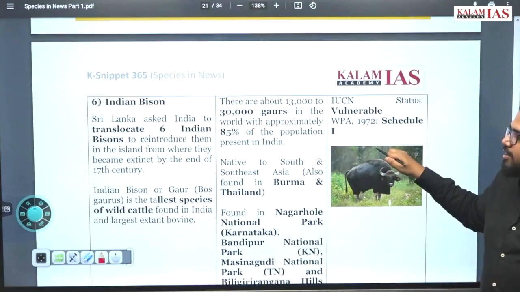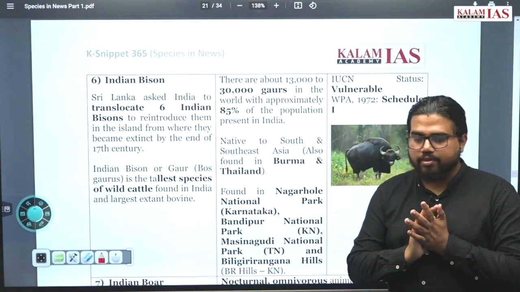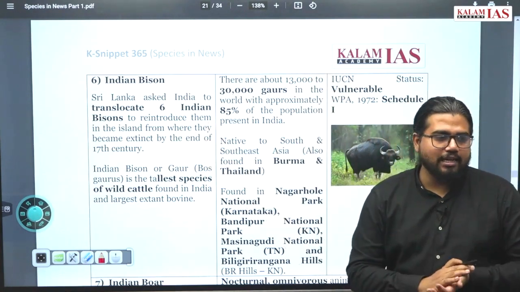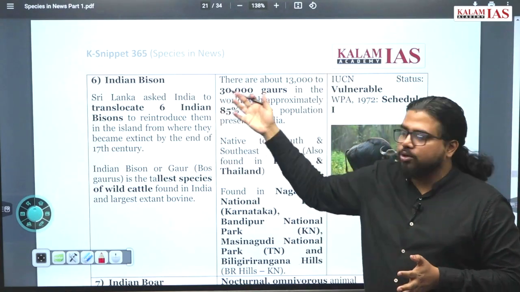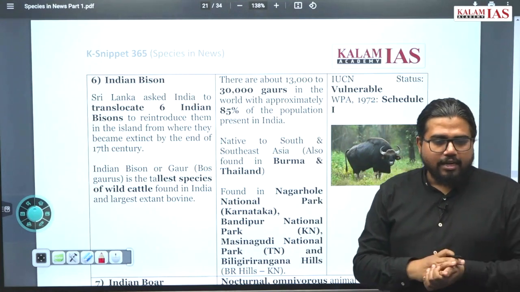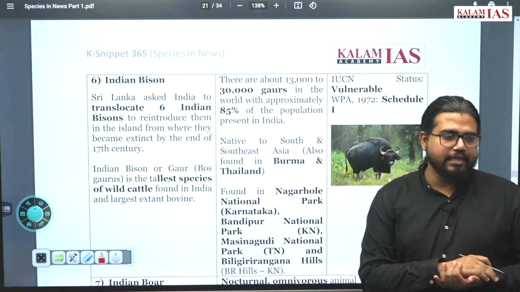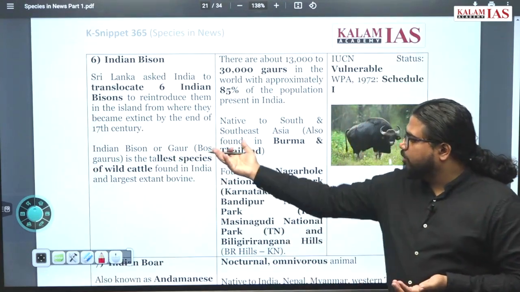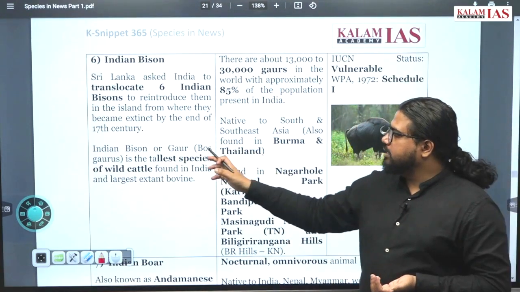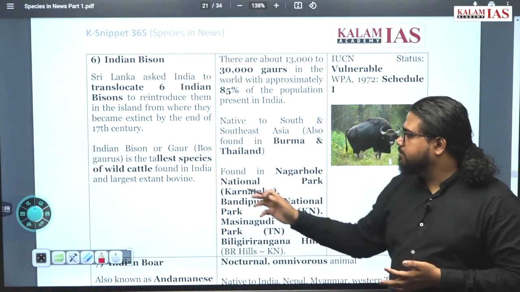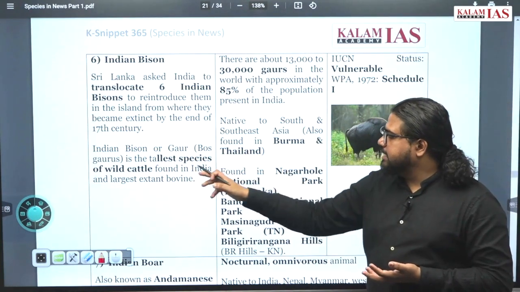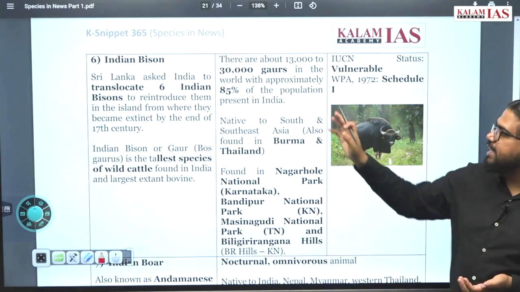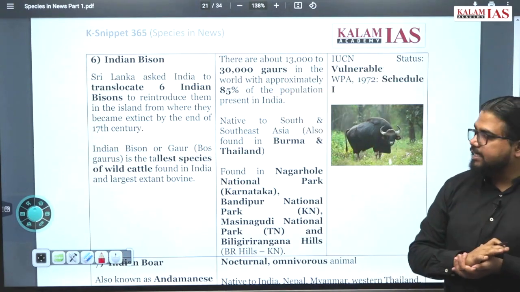Now next we have the Indian bison. Why is it in the news? Because Sri Lanka has asked for translocating some of the bison to Sri Lanka. It became extinct in Sri Lanka in the 17th century. The bison is locally called gaur. It is the tallest species of wild cattle and the largest extant bovine species. Around 30,000 gaurs are there in the world. Approximately 85% of the gaur population is in India itself.